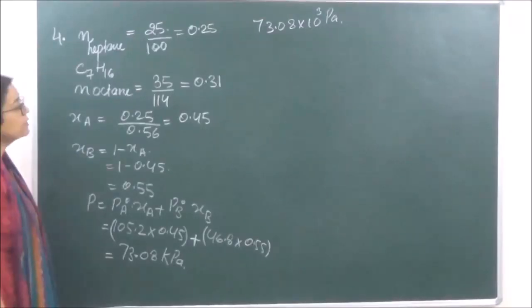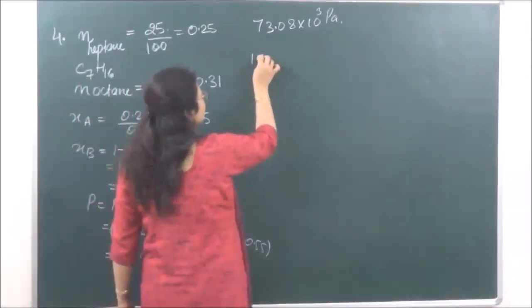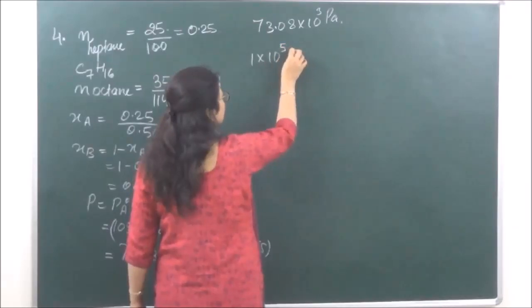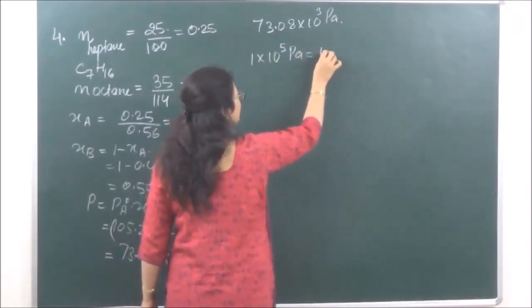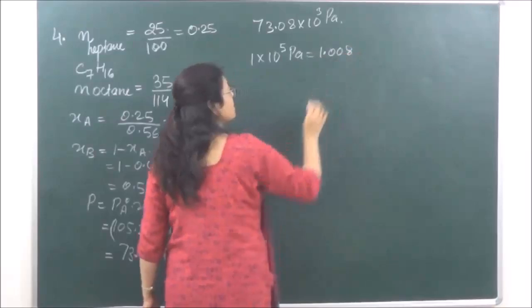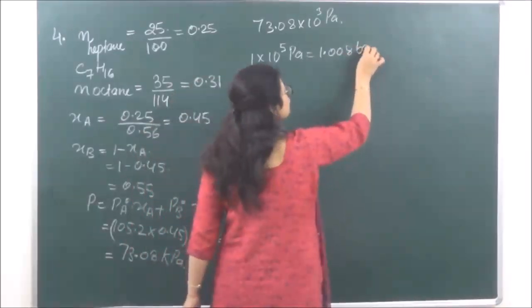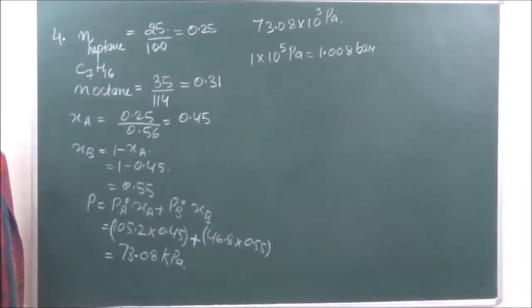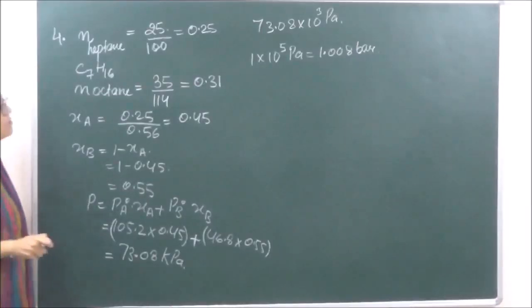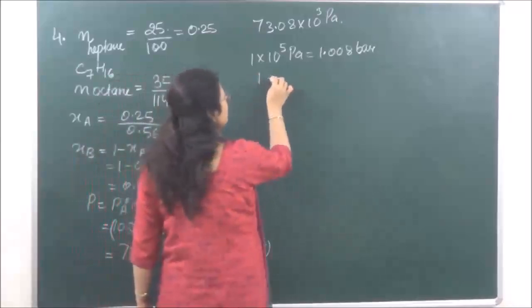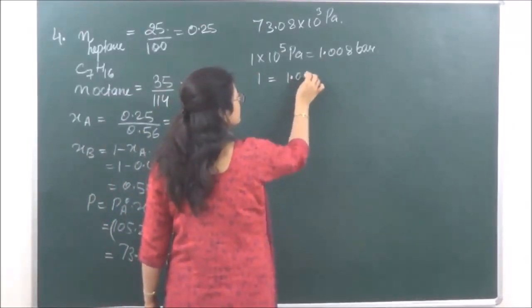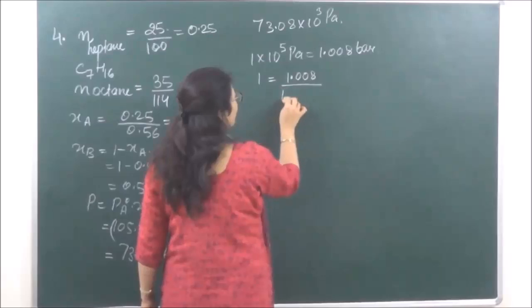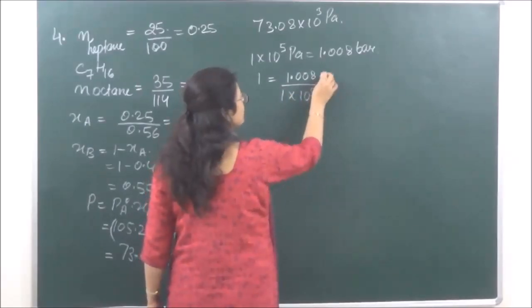We know that 1 into 10 raised to power 5 pascals is equal to 1.008 bar. So the unit factor will be 1.008 upon 1 into 10 raised to power 5.